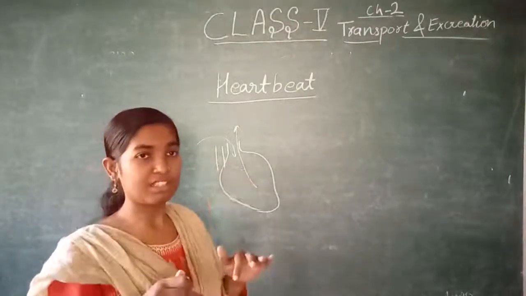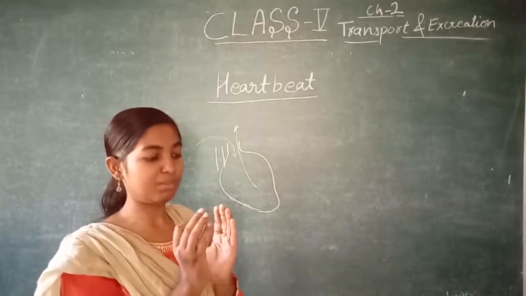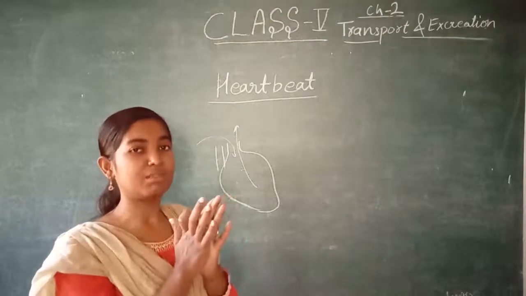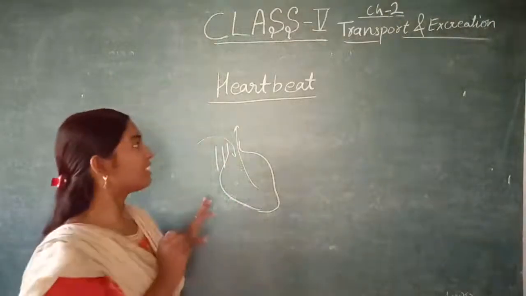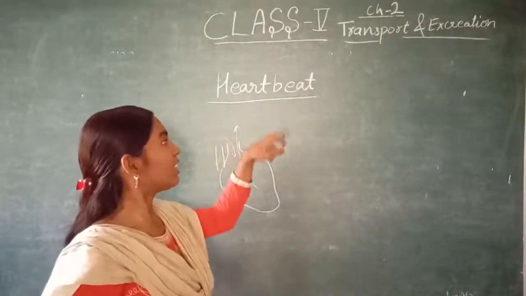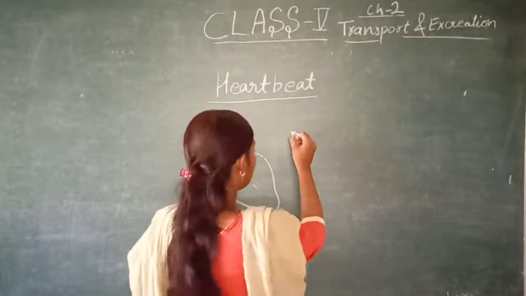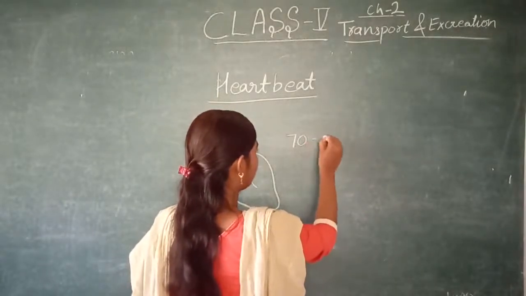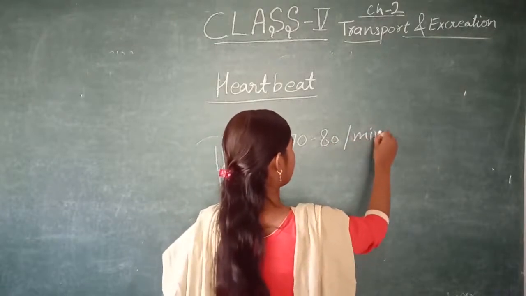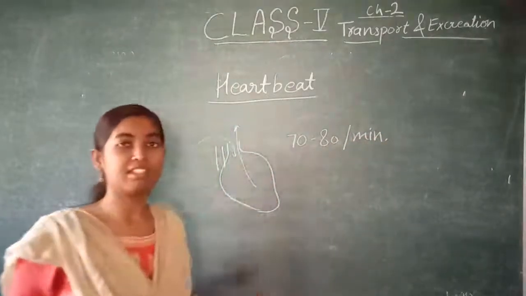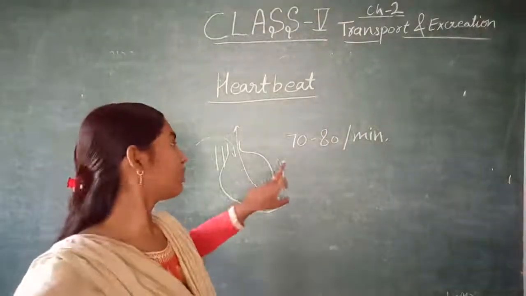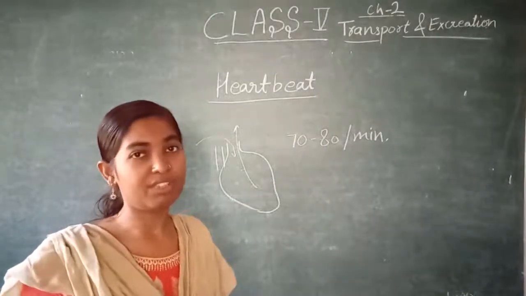When blood is coming, the heart is getting bigger and bigger, and then when blood goes up, it squeezes. So a sound is created while blood is coming in and going out, and that is known as heartbeat. Normally a human being's heartbeat is 70 to 80 beats per minute, means in every minute a human heart contracts or squeezes 70 to 80 times. It can be different for people of different ages.